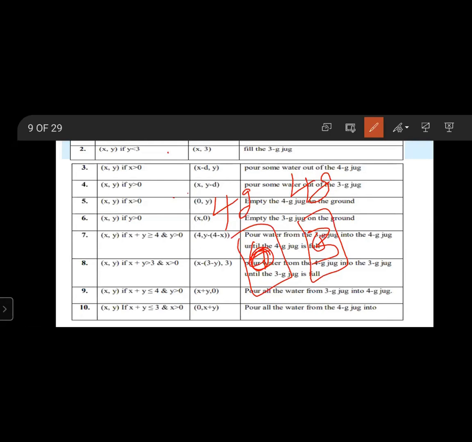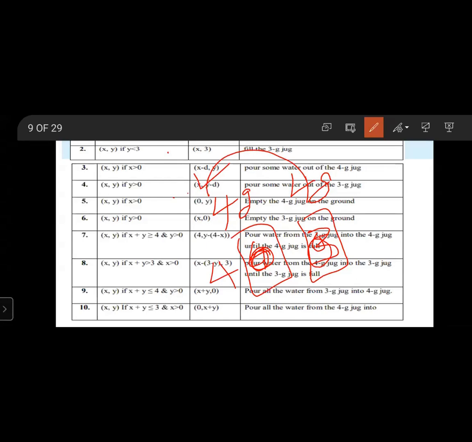Next, seventh rule, (x, y) if x plus y greater than or equal to 4 and y greater than 0 goes to (4, y minus (4 minus x)). Pour water from the 3 gallon jug into the 4 gallon jug until the 4 gallon jug is full.